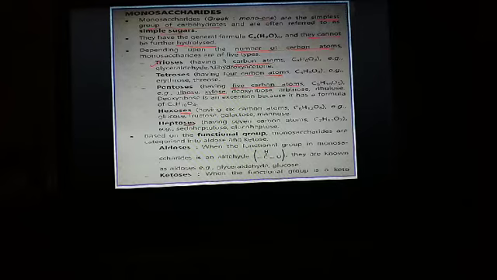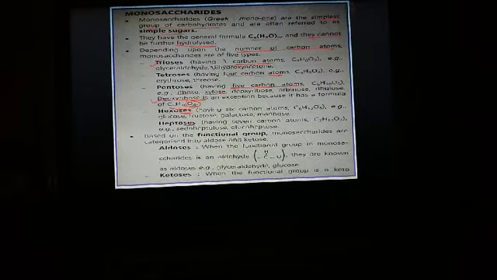But one thing we should keep in mind here is that deoxyribose is also a pentose, but it has the formula C5H10O4, because in deoxyribose one oxygen atom is absent. So this is the main difference between the other pentoses and the deoxyribose pentose sugar.